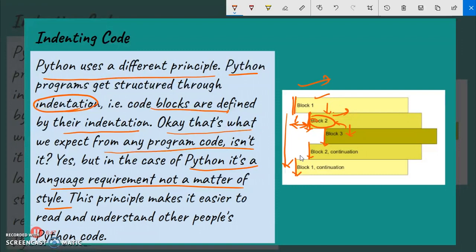You must write it if you want your program to run well. Otherwise your program will show an error while running. This principle makes it easier to read and understand other people's code. It means that if someone has written some code, it will be very easy for anyone to read their code.